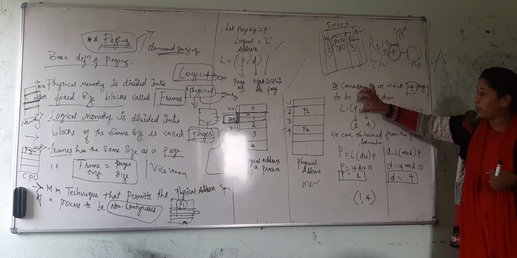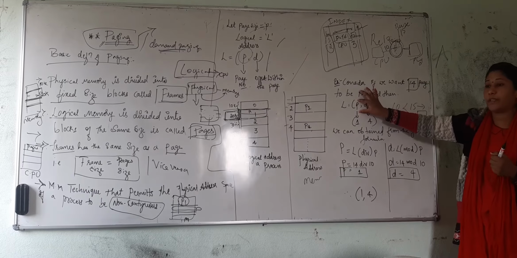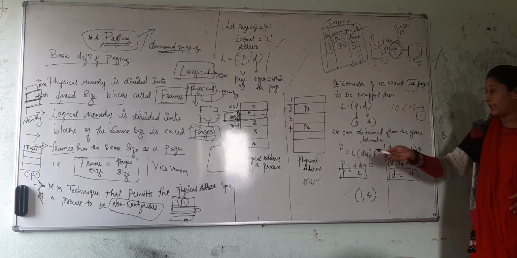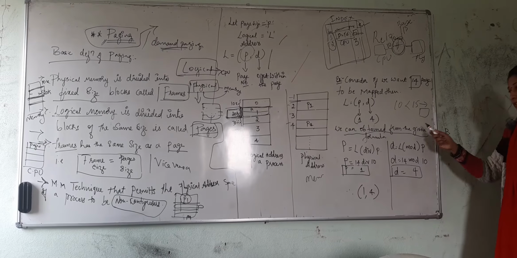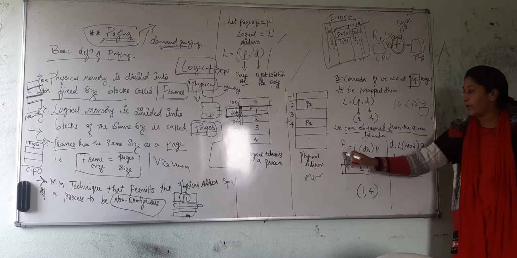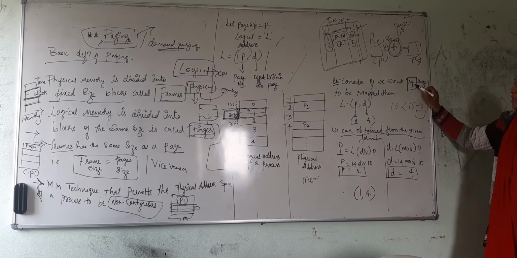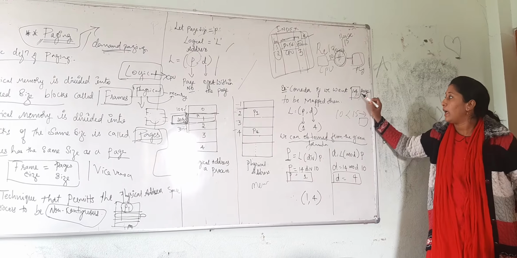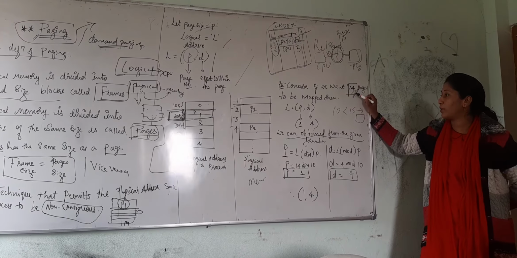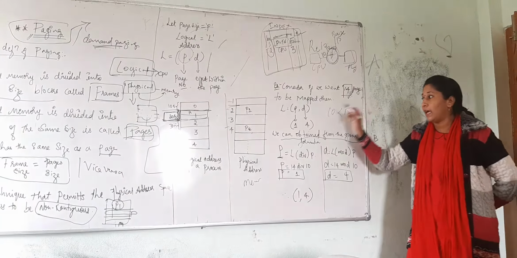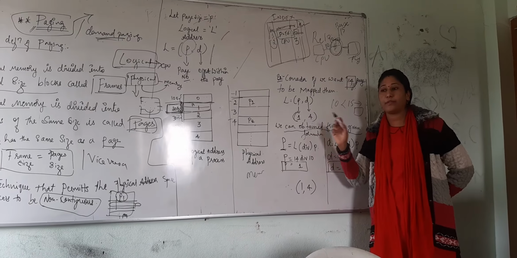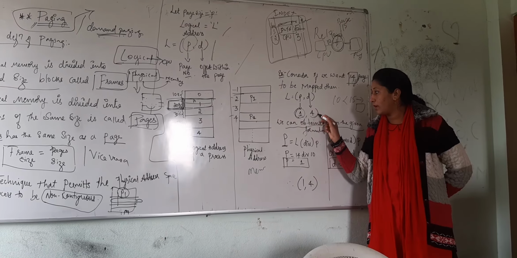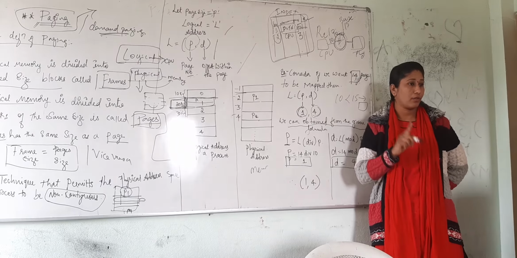So here I wanted to tell which page number and which particular displacement it has been allocated. Like we have considered from the given formula where P is represented. What is that P we are representing here? Page number 14, right? I want to check where page number 14 has been located. I have directly written it as 1, 4. What is it indicating? At page number 1, at the fourth offset, it is stored.